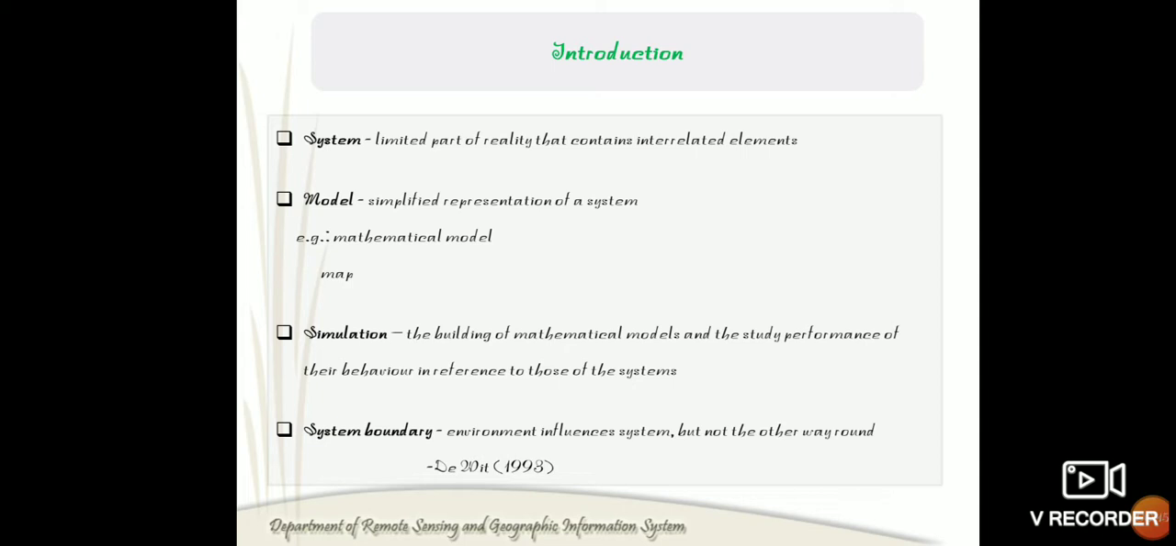And some terminologies which are related to these models are: first one is system. It is nothing but a part of a thing that contains parts that are interrelated with each other. And second one is model. It is a simplified representation of a system, that is our mathematical model or a map. And the third thing is simulation. It is nothing but the building of a mathematical model or any model which performs to study the performance of the behavior with reference to our system.